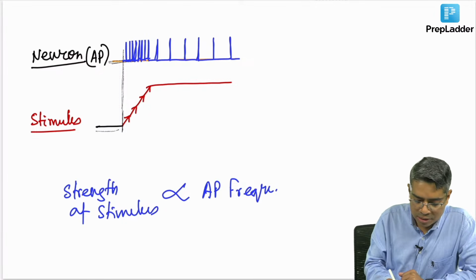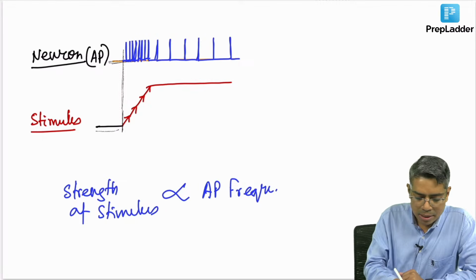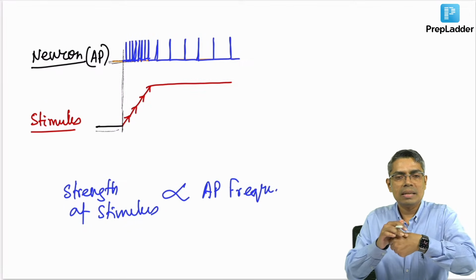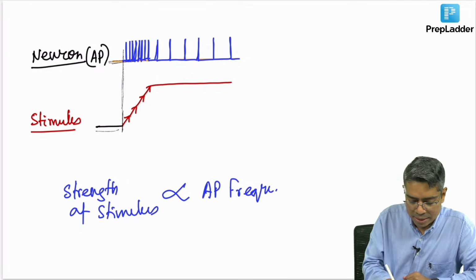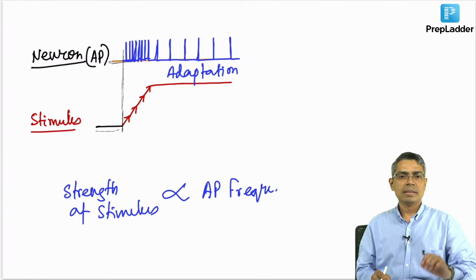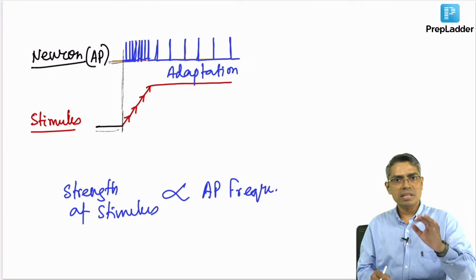Why is the action potential frequency gradually decreasing? Because the receptor which was here, this receptor, is getting adapted. Because of the adaptation of this receptor, the action potential frequency is decreasing.